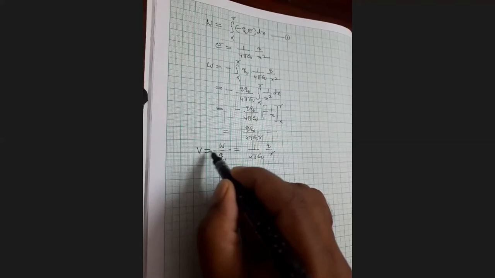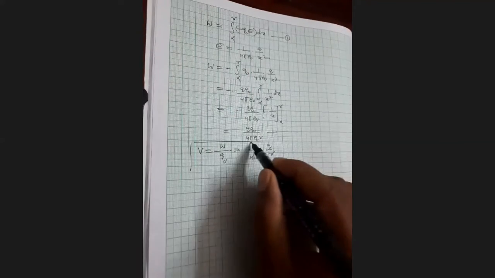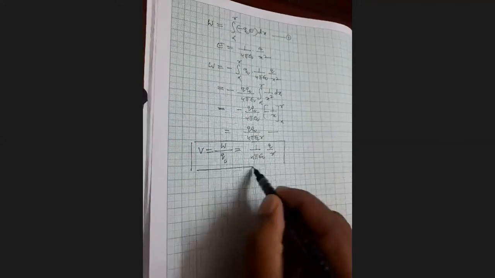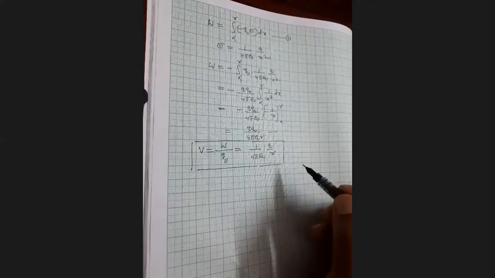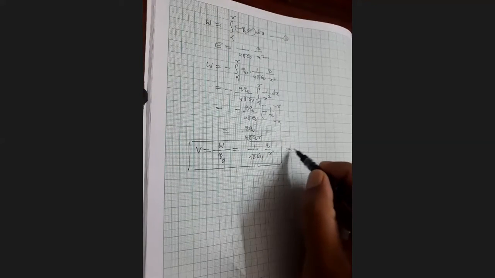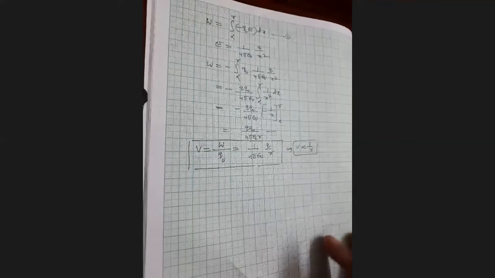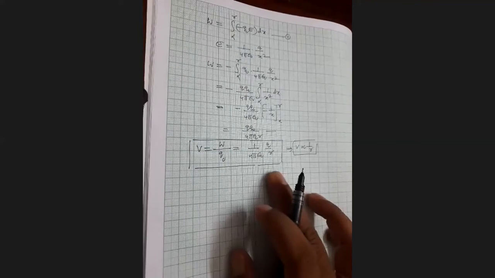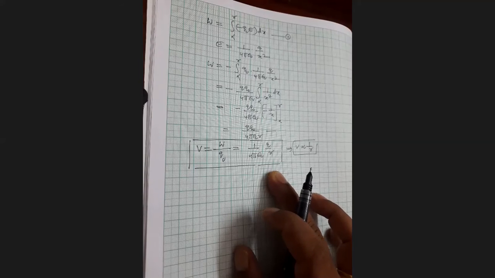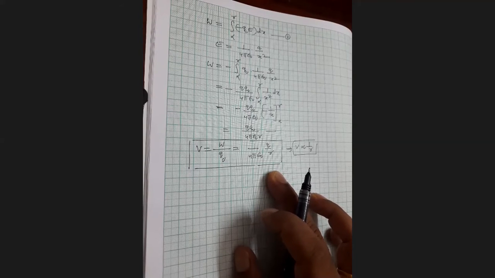That is the electric potential at that point. V is equal to 1 by 4 pi epsilon naught q by r. From this, it is very clear that V is inversely proportional to r. So this equation represents the electrostatic potential due to a single point charge q at a distance r from it.